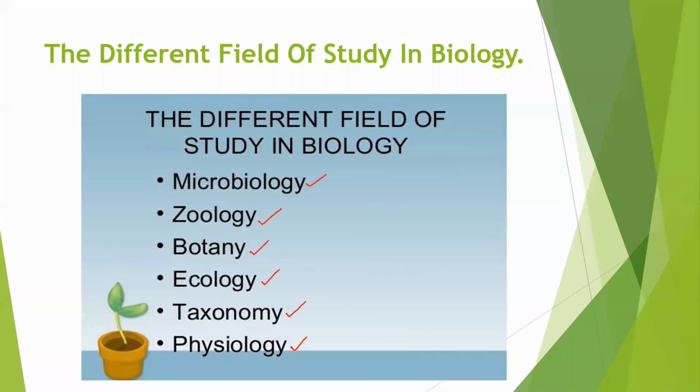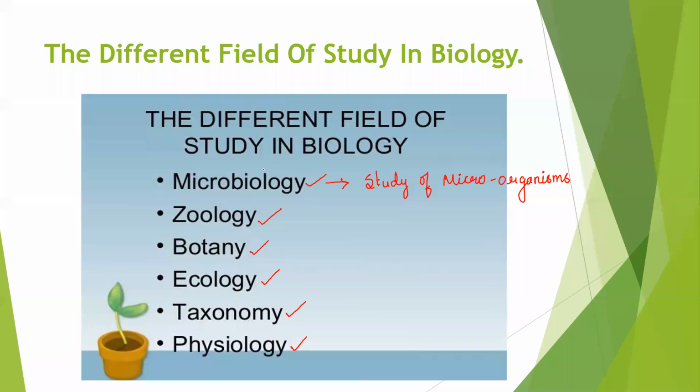But to give you a fair idea, microbiology means nothing but the study of microorganisms. Study of microorganisms is known as microbiology.